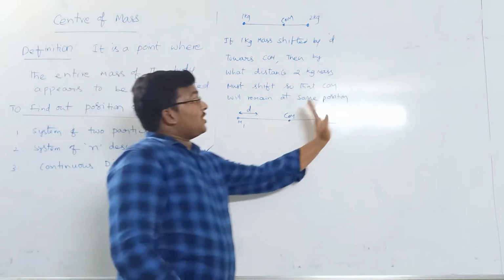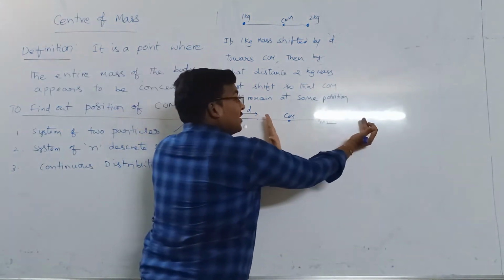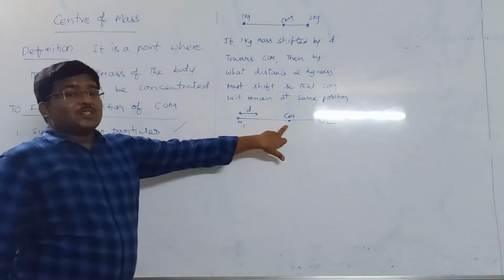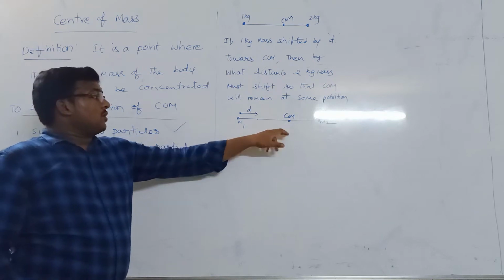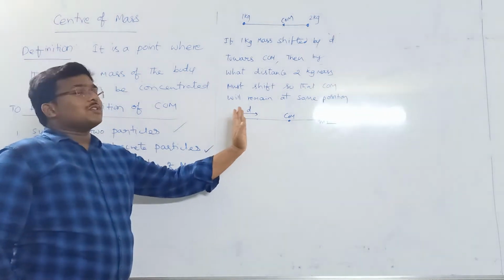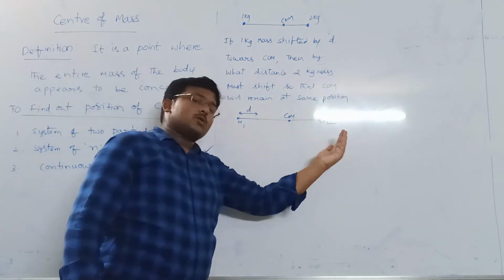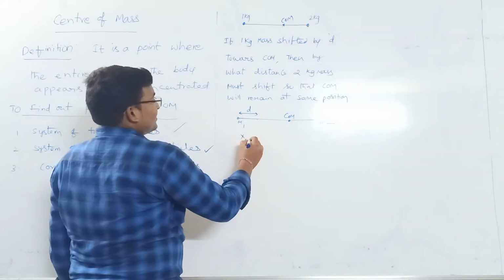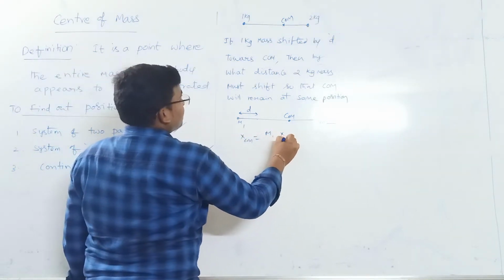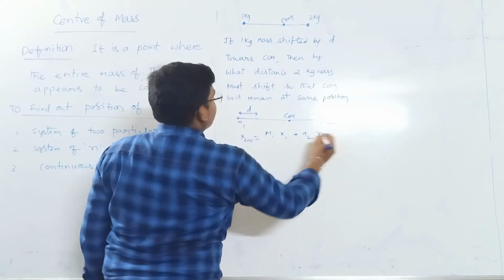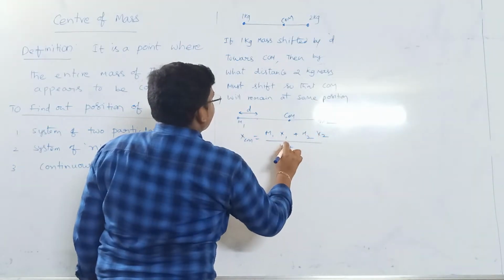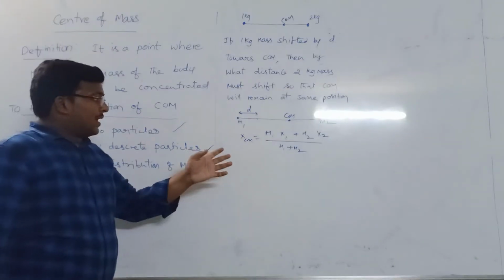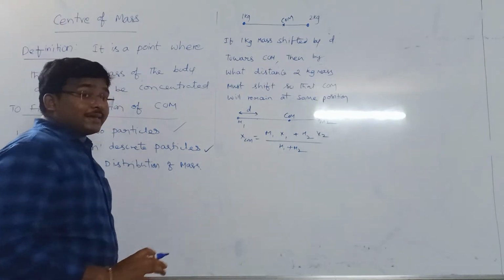If m2 is shifted in the other direction, the system is shifted that way and the center of mass may change. Hence, to keep the center of mass at the same position, if the first particle is shifted towards the center of mass, the second particle must also shift towards the center of mass. Now, as you know, the formula is x center of mass equals m1x1 plus m2x2 by m1 plus m2. So I will just apply a concept called delta change.